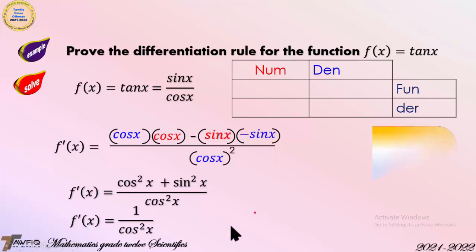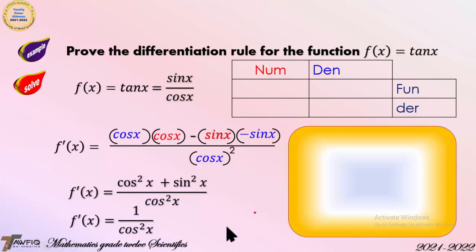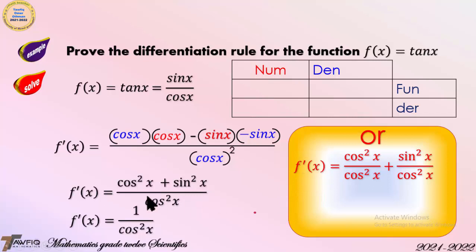We have another rule for the tangent x. To find that, apply this equation to the partial fraction, which is f prime x is equal to cosine squared x over cosine squared x plus sine squared x over cosine squared x. As you know that cosine squared over cosine squared is 1 plus sine over cosine is tangent, because both of them are squared, then it is tangent squared x.